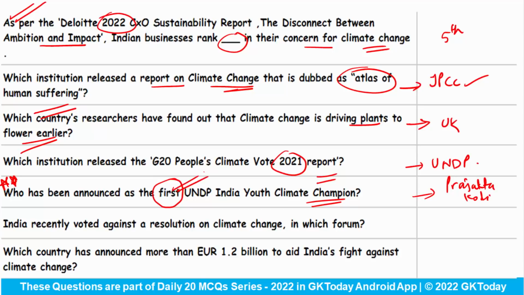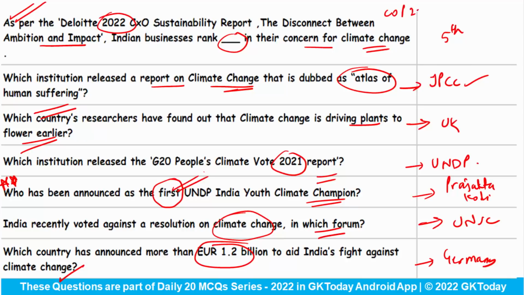Then India recently voted against a resolution on climate change in which forum? The answer is the United Nations Security Council. Now, which country has announced more than 1.2 billion euros to aid India's fight against climate change? This country is Germany. Okay. Now, can you tell me, at the COP26 summit that was held in Glasgow, the leaders agreed to reverse deforestation by which particular year? Do let me know in the comments if you remember. Also, don't forget that COP27 would be hosted in 2022 by Egypt, and COP28 would be hosted by the UAE in the year 2023.